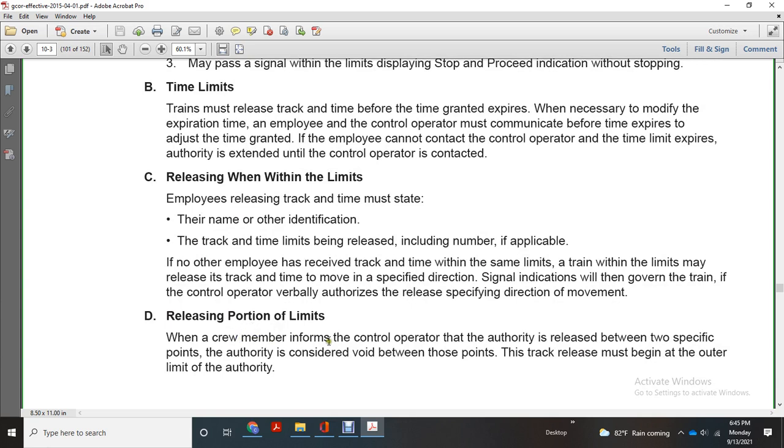Releasing a portion of the limit. The crew members must inform the control operator of the authority released between the two specific points. The authority is considered void between those points. The track release must begin at the outer limit of the authority.